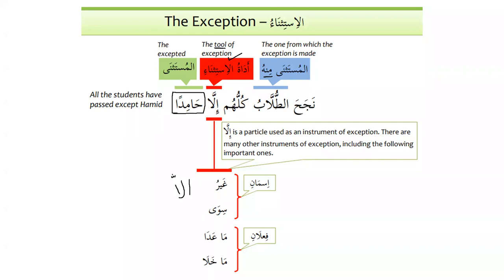They mean except. So the meaning is the same. However, these are different tools of exception that are used. The most common is illa, and then we have ghayru. So these are the two that have been used a lot. In this lesson, inshallah, we will focus on illa. And when we do the exercises, then we will focus on ghayru and siwa and ma'ada and ma khala.